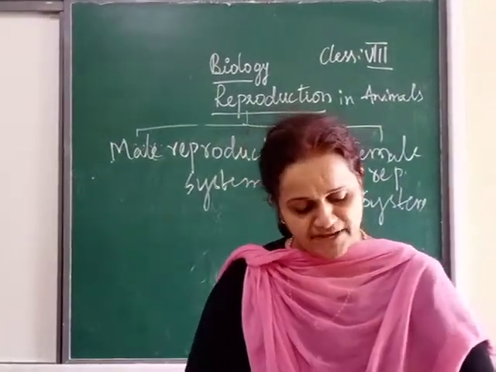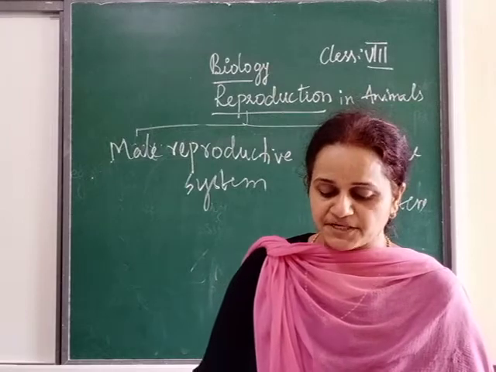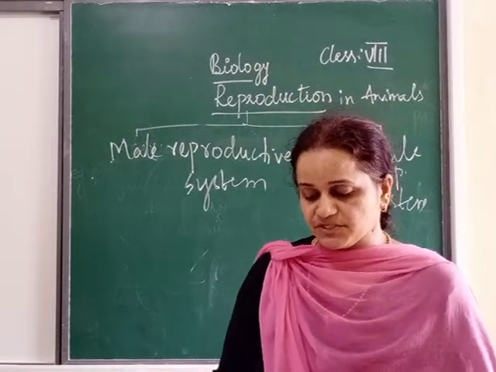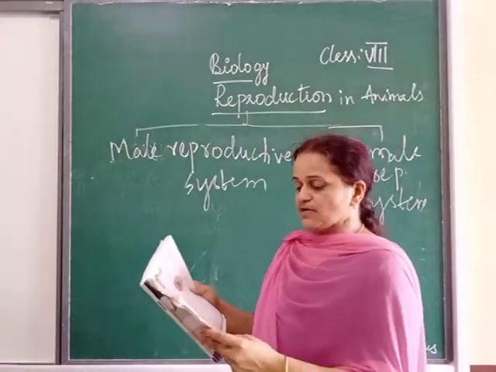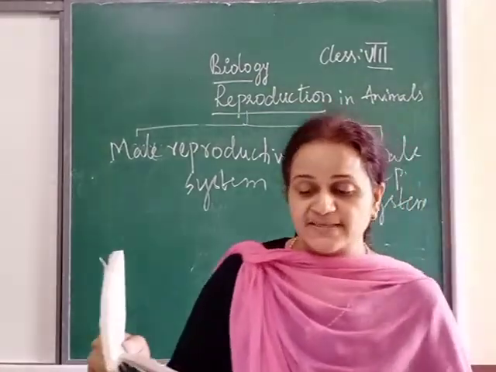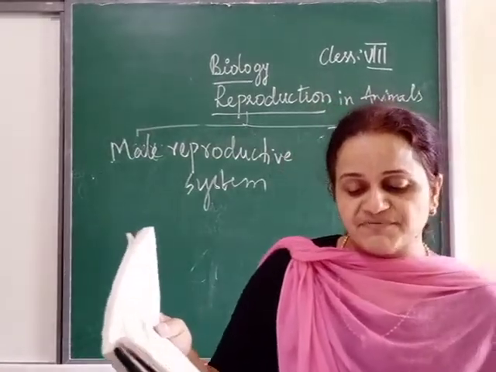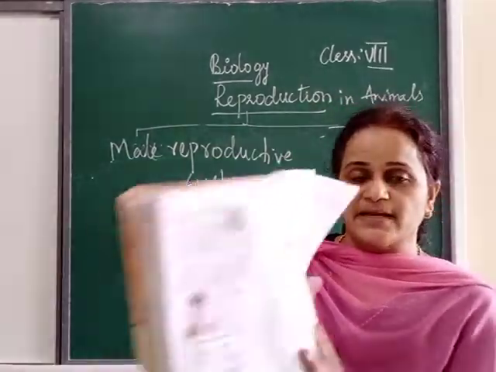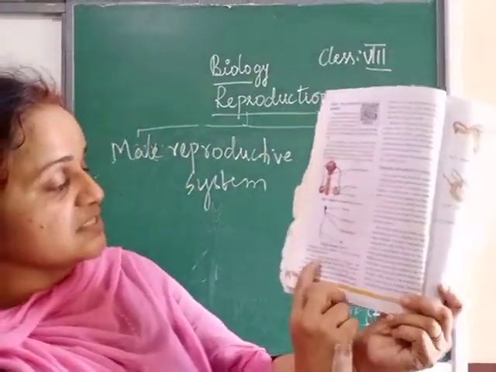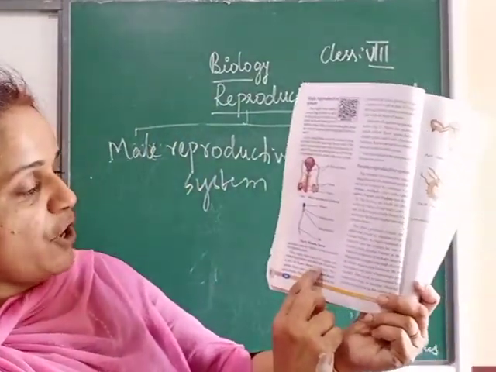Page number 58. What are the things present in the male reproductive system? You have to remember. Just underline what I say. Page number 58, last paragraph. The male reproductive organs are situated just below the abdomen.